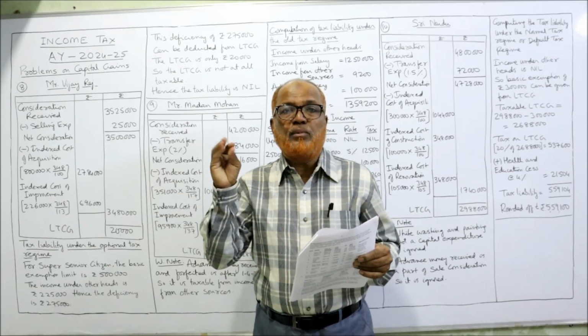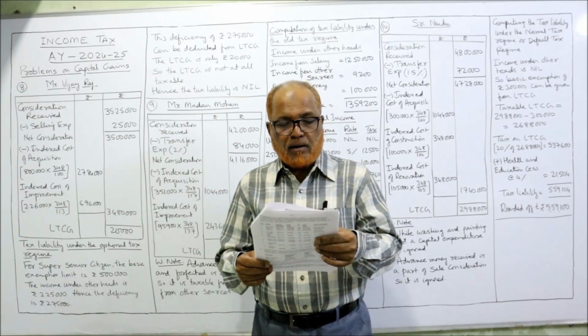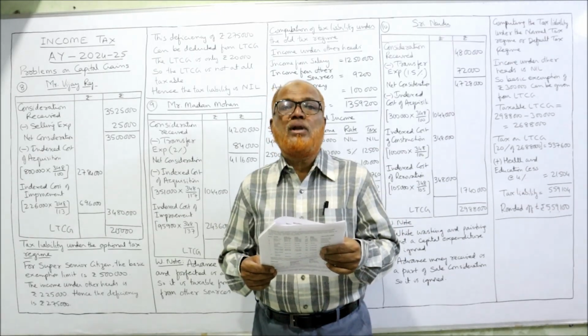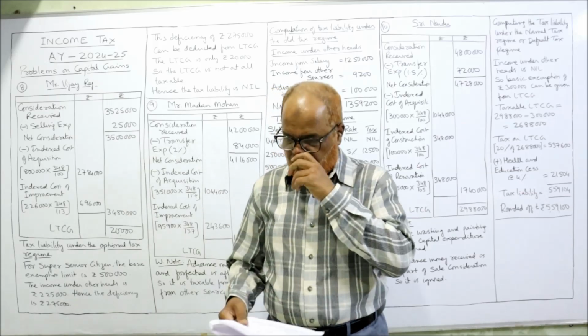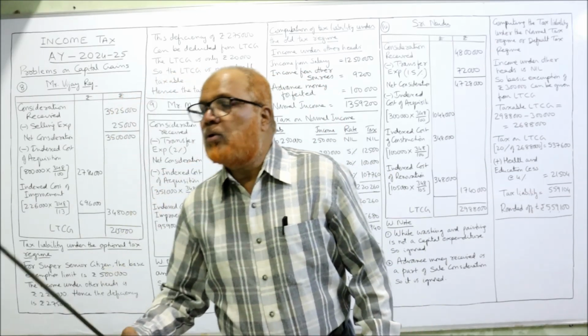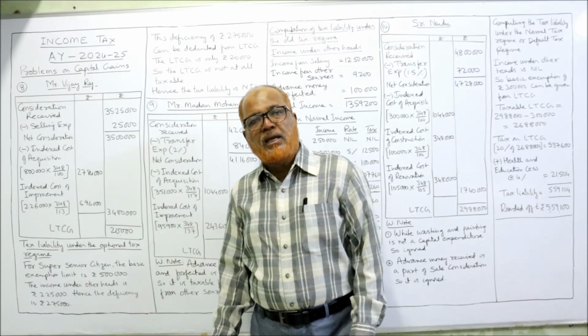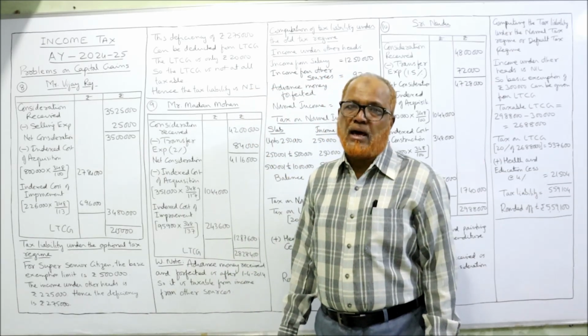The basic exemption limit is 5 lakh. And the income under other heads is 2,25,000. So income under other heads 2,25,000. We are required to compute the income from capital gain and also the tax liability.